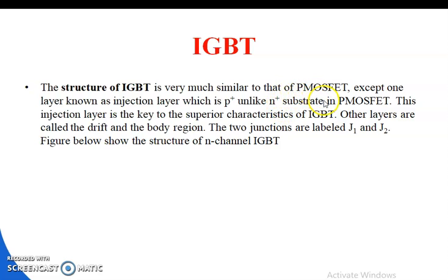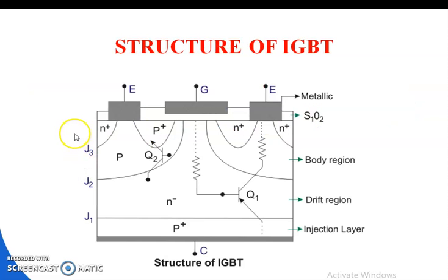This injection layer is the key to the superior characteristics of the IGBT. The other layers are called the drift and the body region. The two junctions are labeled junction J1 and junction J2. The figure below shows the structure of the N-channel IGBT.